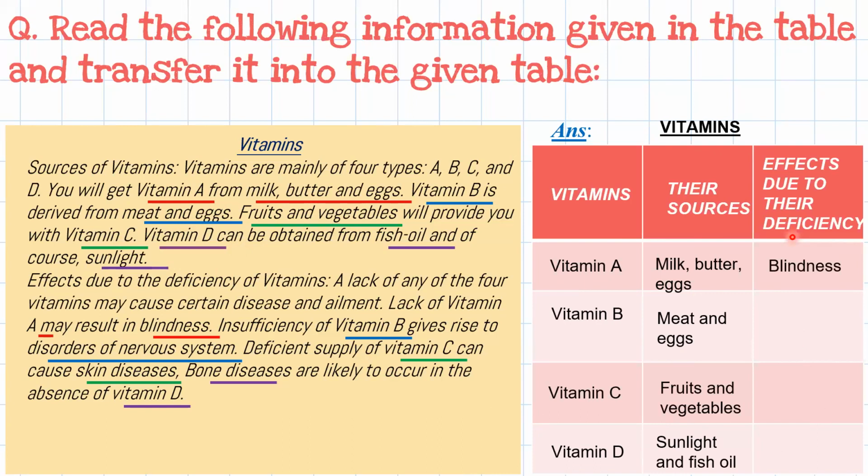Due to lack of vitamin A, we may have blindness. Vitamin B, disorder of the nervous system. Lack of vitamin C, we may get skin disease. And the last is vitamin D. Due to lack of vitamin D, we may have bone disease. So this is it. It is very simple.